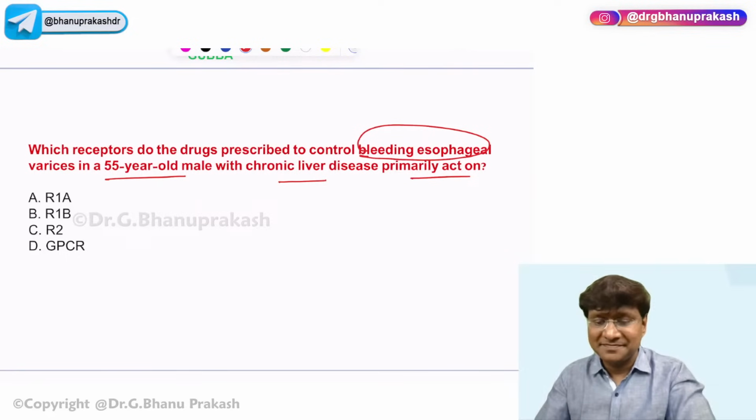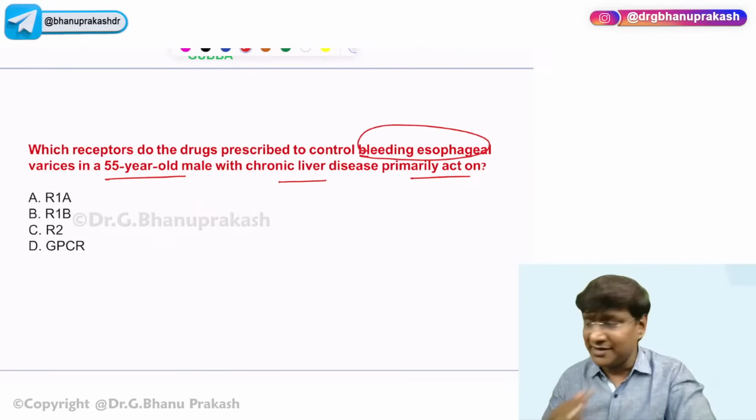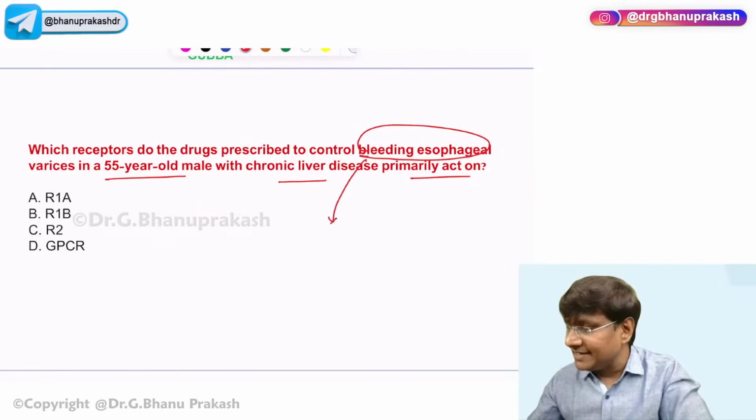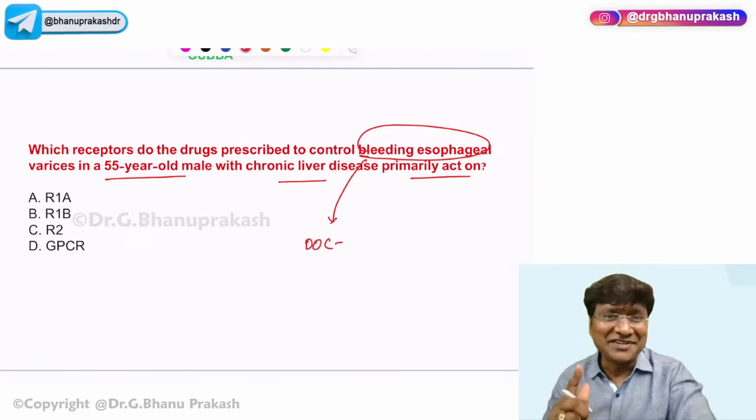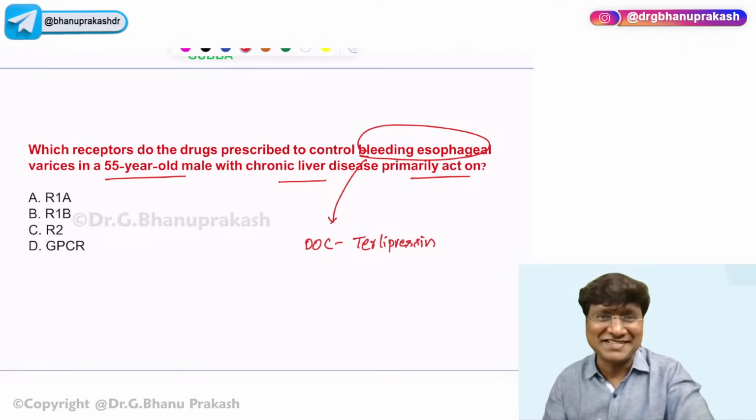Now, this is very, very important. Let me tell you. The drug of choice for the bleeding esophageal varices is terlipressin, right?